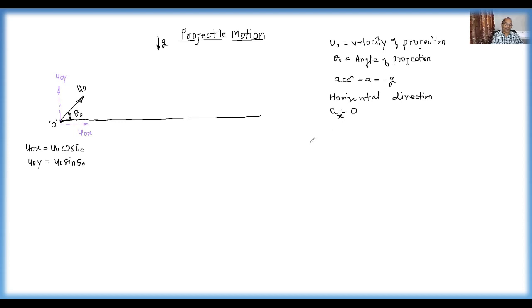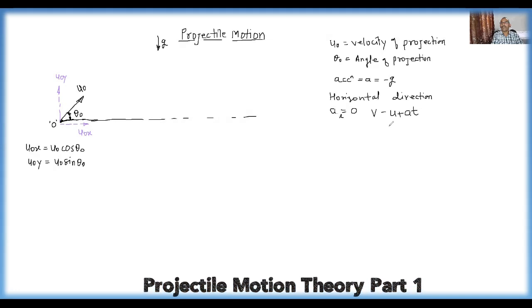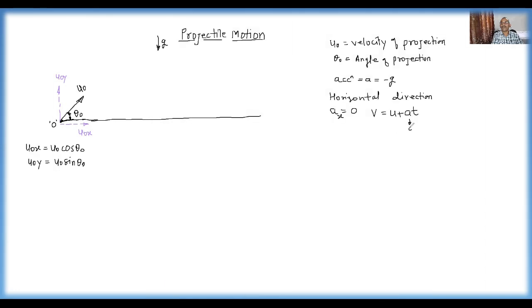Therefore, if we try our three equations of motion, the first equation is V equal to U plus A into T. In this equation, as the acceleration term is 0, V equals U, as we are applying this equation along the x-axis, so this is the x component, this is also x.